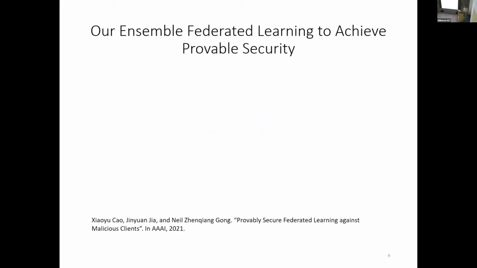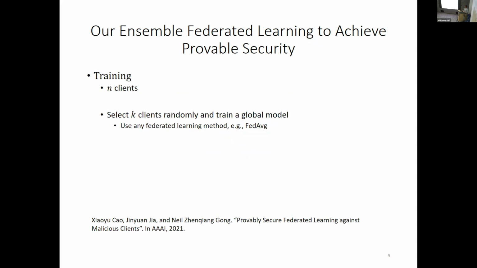We propose an ensemble federated learning method, which is the first method to achieve such provable security. Suppose we have N clients. We select K of them uniformly at random and train a global model on these K clients. We can use any federated learning method to train this global model, for example, fedAverage developed by Google.